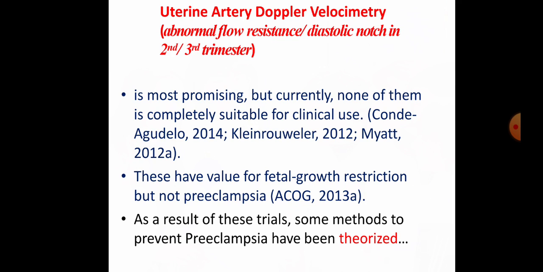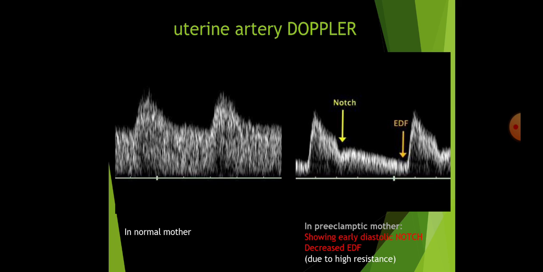hypertension and preeclampsia, eclampsia. The most common used in clinical practice is uterine artery Doppler velocimetries. It is most promising, but currently none of them is completely suitable for clinical use. These have value for growth restriction rather than predicting the preeclampsia. As a result of these trials, some methods to prevent preeclampsia have been only theorized.